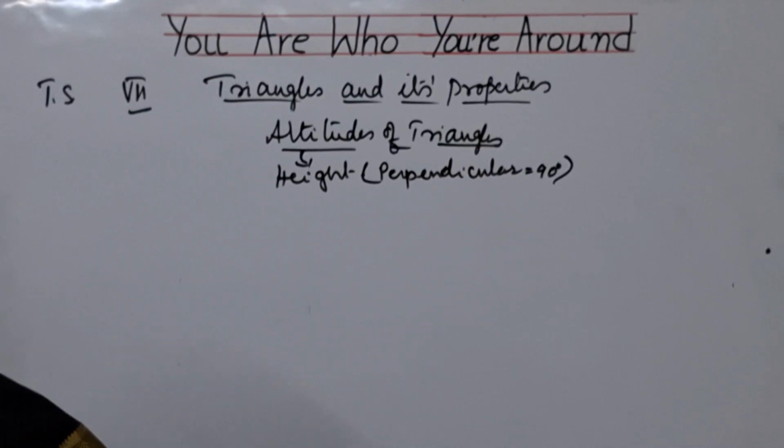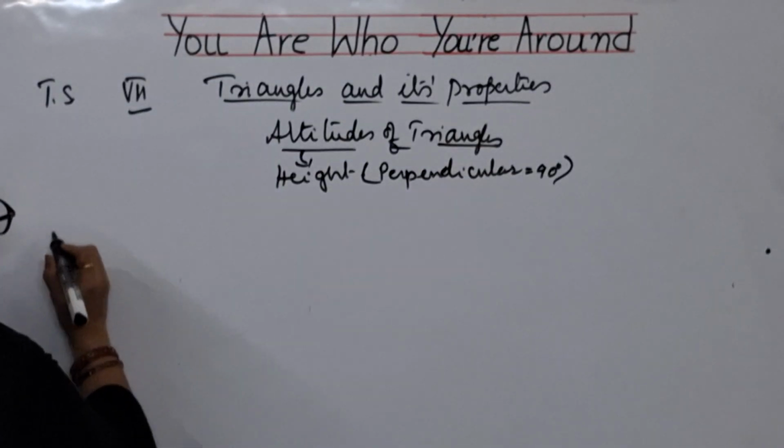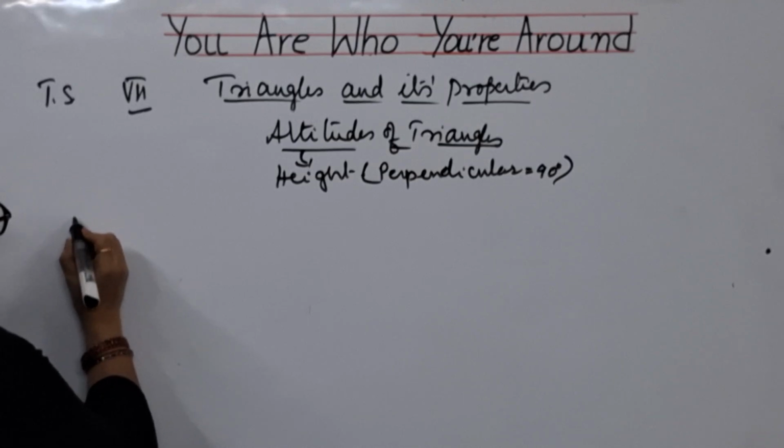So let us see how this altitude is. What is the definition of an altitude?